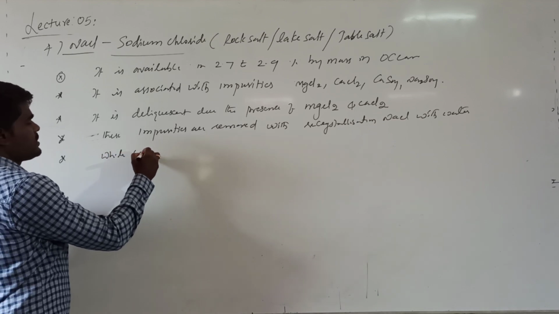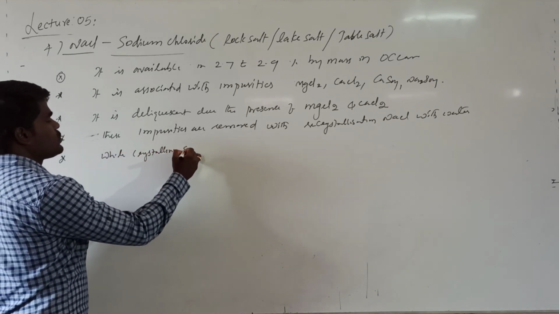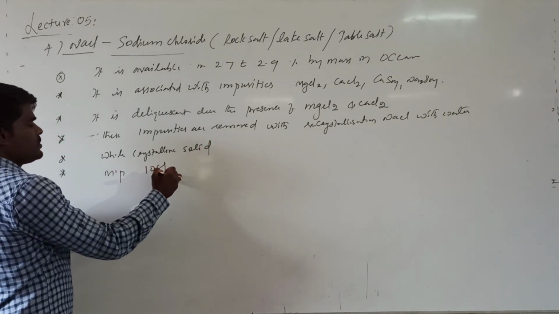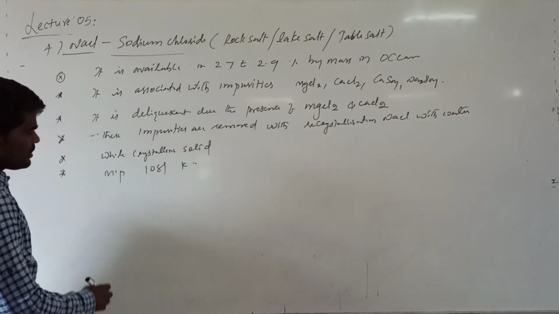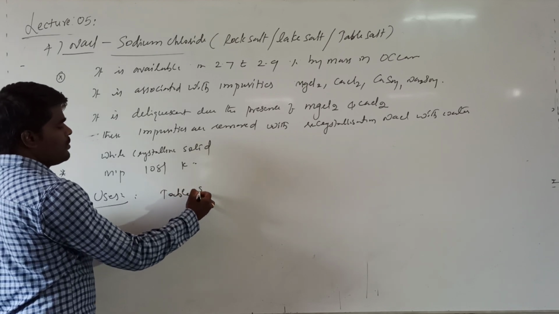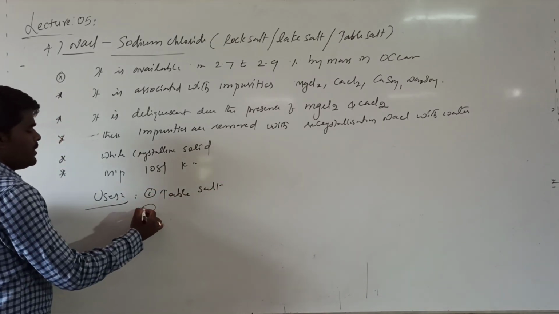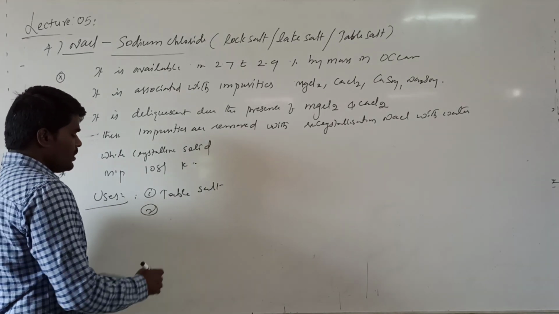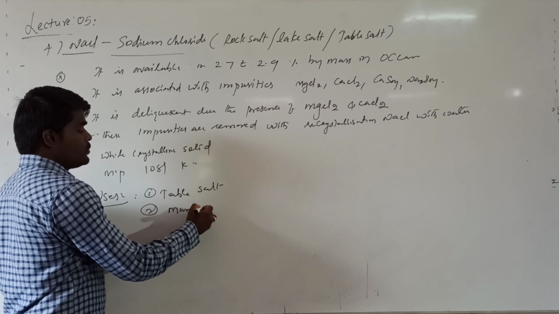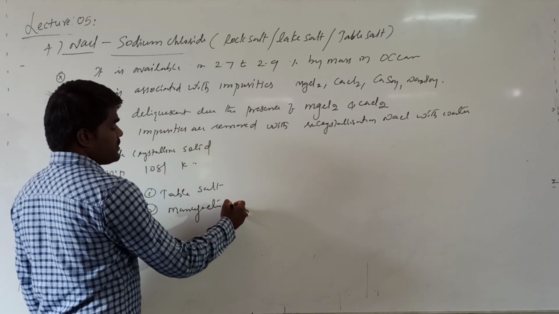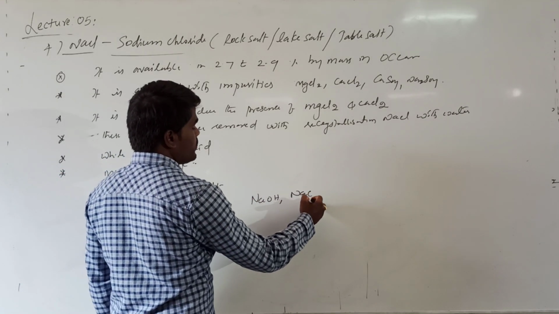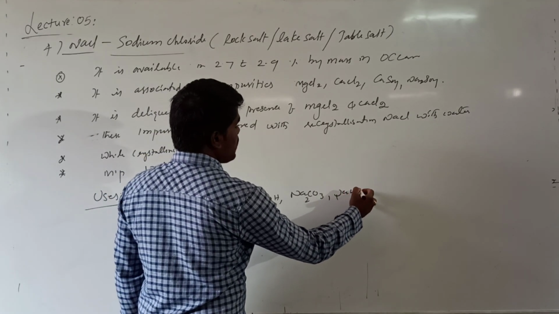White crystalline solid. It has a melting point of 1081 Kelvin. If you are talking about the uses, it is basically used as table salt, a very important source of salt, and it is used in the manufacture of other chemicals such as sodium hydroxide, sodium carbonate, sodium hydrogen carbonate.